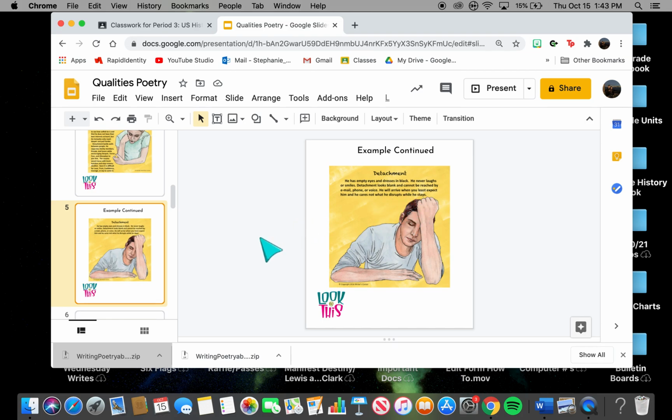So this would be an example of a poem about a quality. They chose detachment as their quality, and then they're explaining detachment as if it was a human being. That's why he kept saying he, and he's describing, he dresses in this color and things like that. We know the word detachment isn't an actual human being. We know that it doesn't actually have feelings or wear clothes. But that's what is meant by personification. It's pretending like this quality is a person.